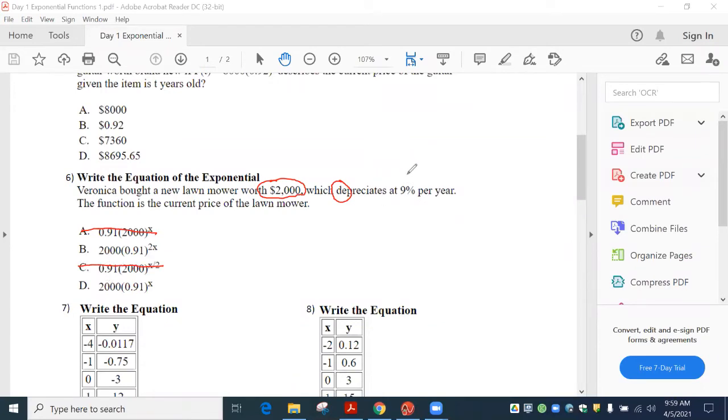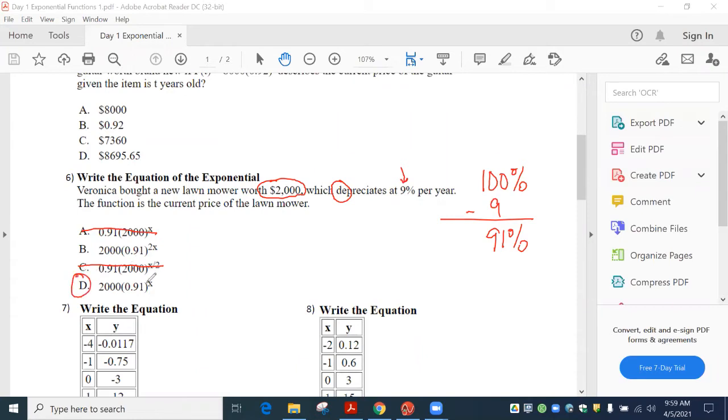Now, this is kind of weird because it says it depreciates at 9%. What they're doing is 100% would be staying the same, but it's depreciating. So they subtract 9 and it comes out to 91%. 91% as a decimal would be 0.91. So both of these say 0.91, but this for some reason puts 2x here.